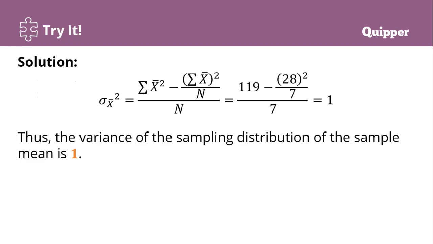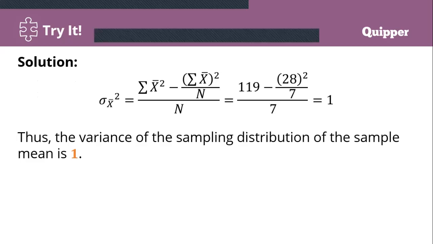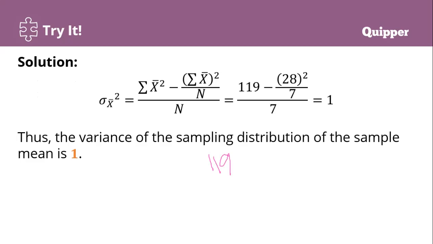You can solve it using any calculator. 28 times 28 is 784, divided by 7. So the answer is 112. Atong pakita diri aron dili maglibog. 119 minus 28 times 28 kay 784, over 7. 784 divided by 7 kay 112.